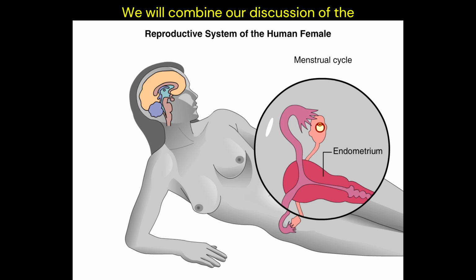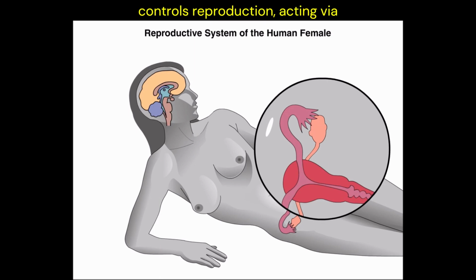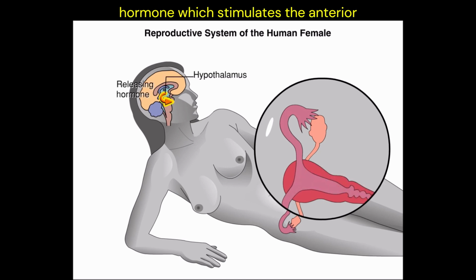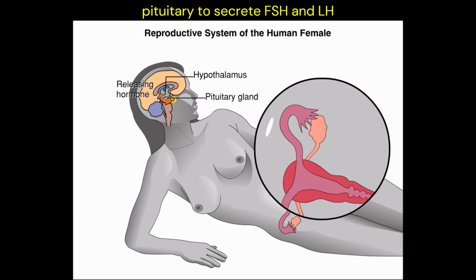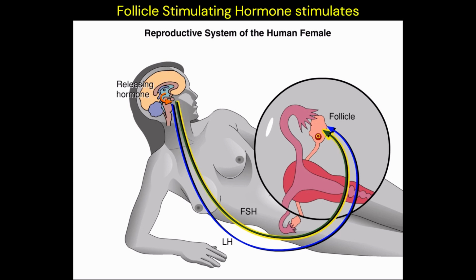We will combine our discussion of the ovarian and menstrual cycles to show how hormones coordinate the activities of the ovaries and the uterus. The brain controls reproduction, acting via hormones produced by the pituitary gland. While a woman is menstruating, her hypothalamus begins secreting a releasing hormone which stimulates the anterior pituitary to secrete FSH and LH into the blood. FSH, follicle stimulating hormone, stimulates the growth of an ovarian follicle in the ovary. The follicle consists of a developing egg cell surrounded by cells that nourish and protect it.